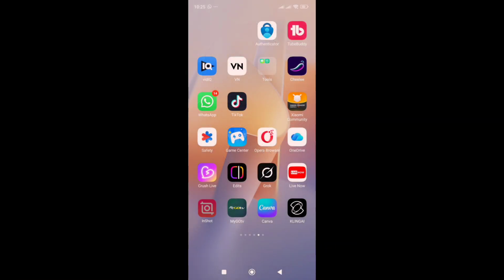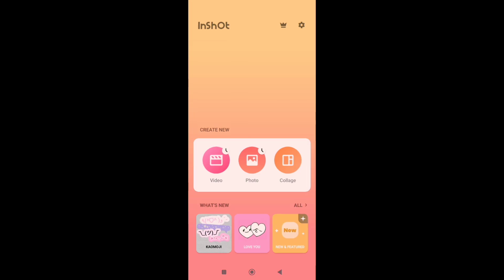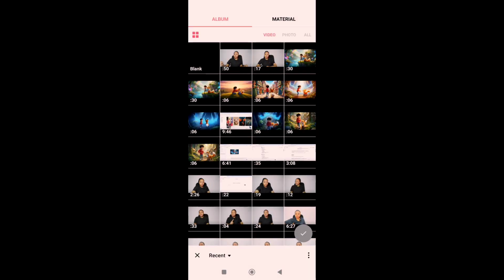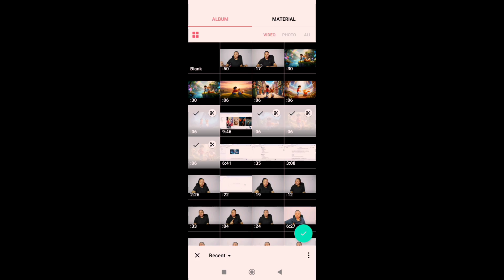For the last part, I'm going to be using InShot to edit my videos. Go ahead and click on InShot. If you have CapCut, very good. Click on video, click on new, create new, and then you're going to see all the videos I made. You're going to import them one after the other. Scene 1, add, scene 2, scene 3, scene 4, scene 5, scene 6. Is it 7 scenes? I think it's 6 scenes, but we're going to check.